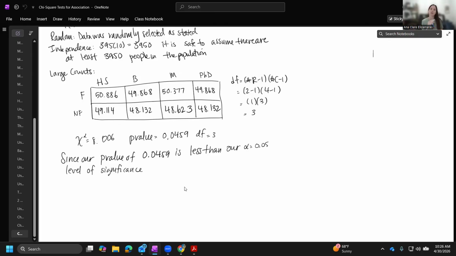So it's likely that our null is not true, and we have evidence to support our claim that they are dependent.